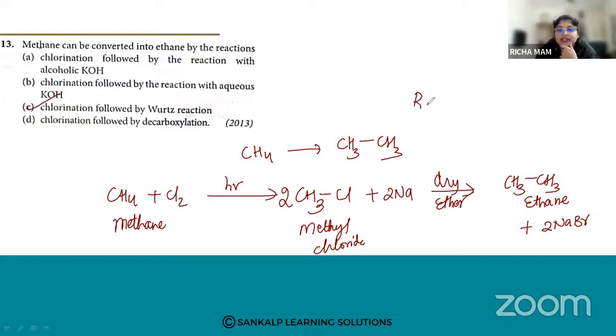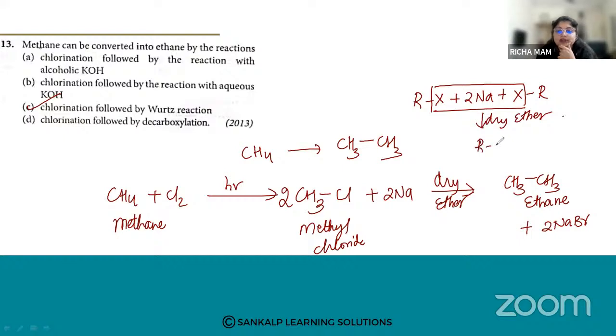In the Wurtz reaction, we require 2 moles of the alkyl halide. So we got ethane, a higher alkane. Chlorination followed by Wurtz reaction, we will obtain ethane.